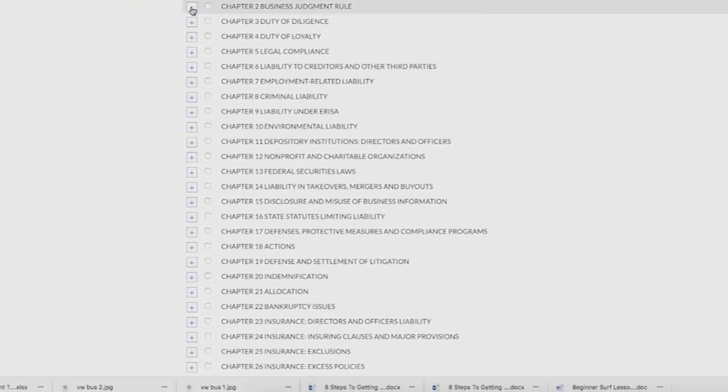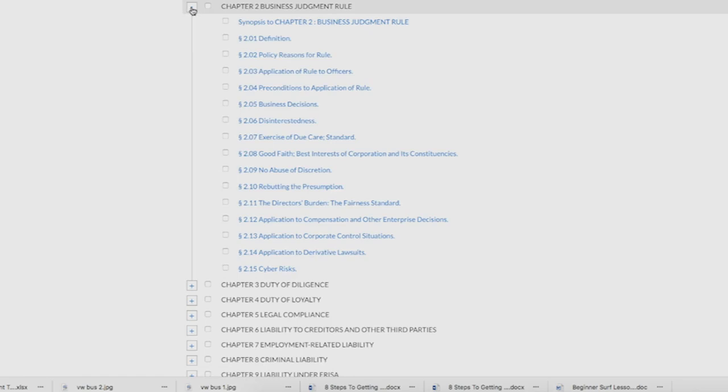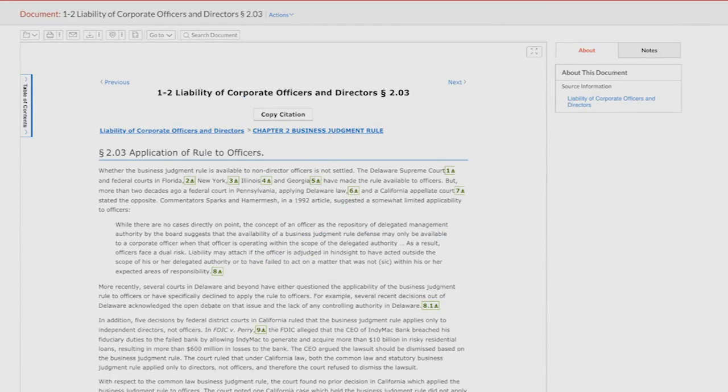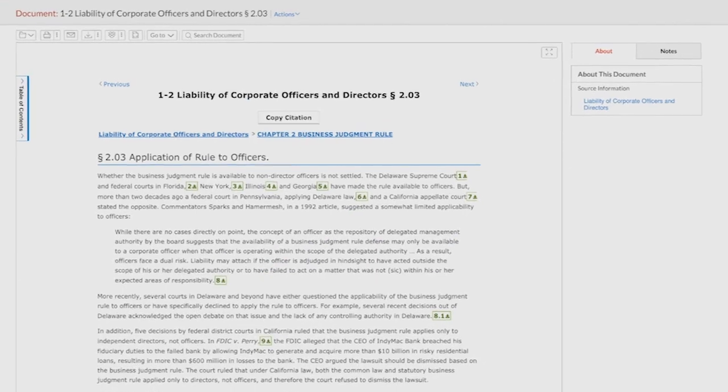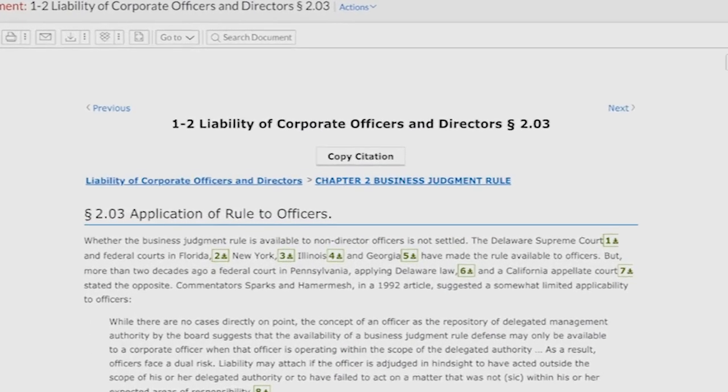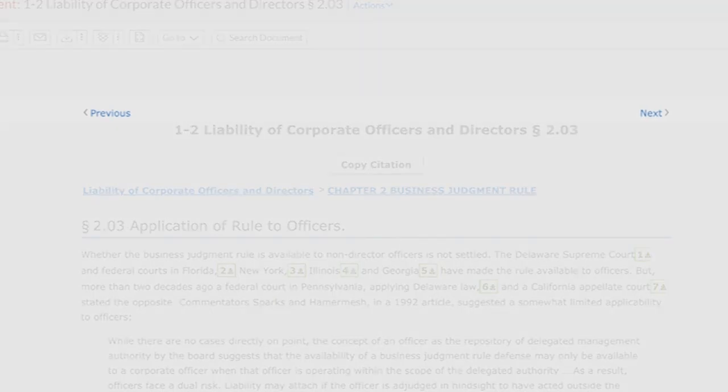Here, we'll click on the plus sign next to Chapter 2. And Section 2.03 looks right on point, Application of Rule to Officers. Once you take a look at this section, you can easily navigate to other sections with the previous and next links.